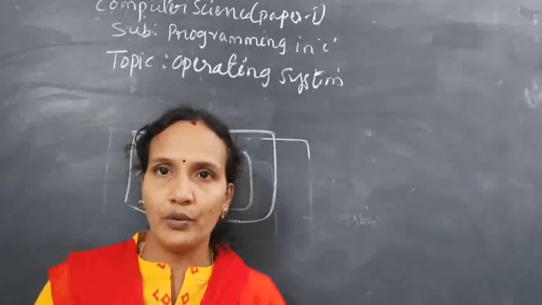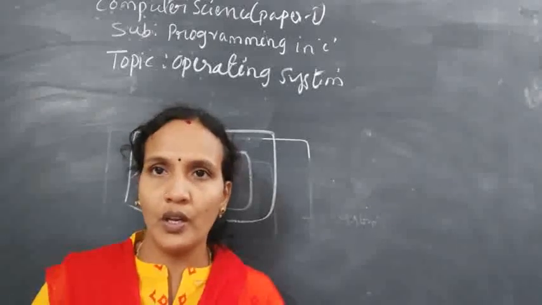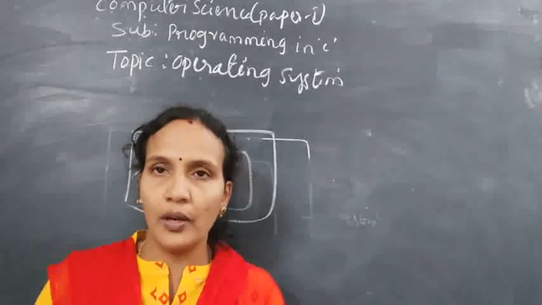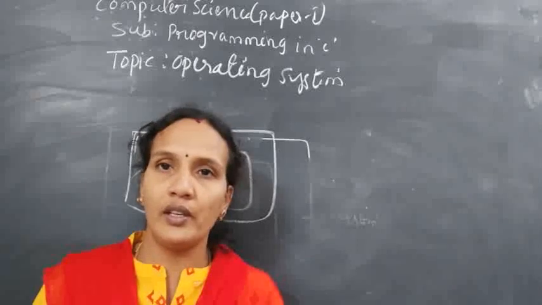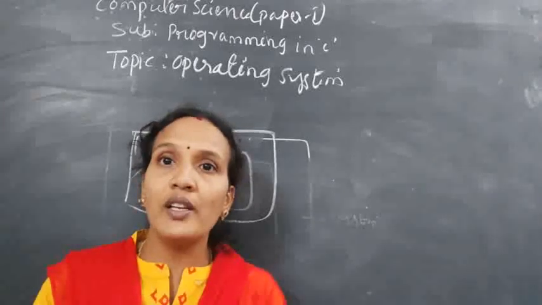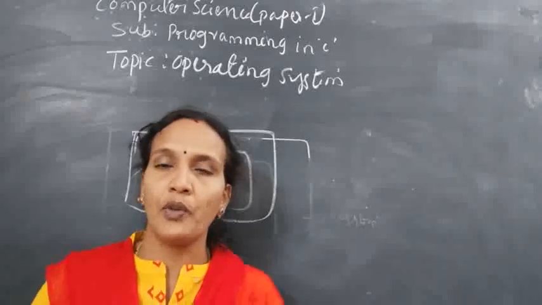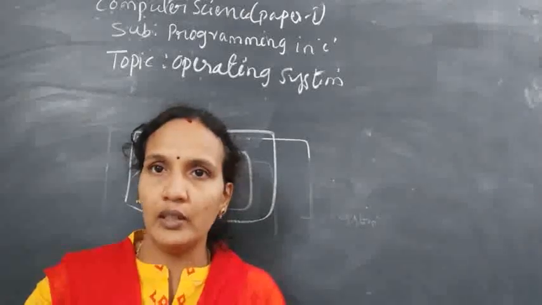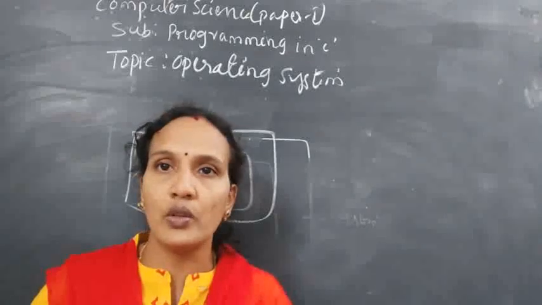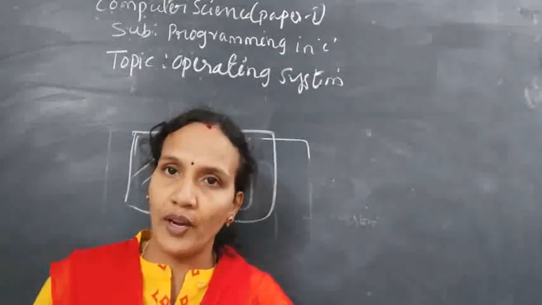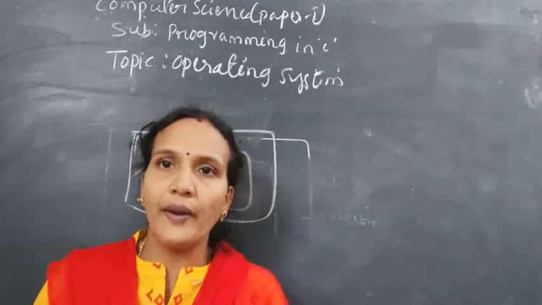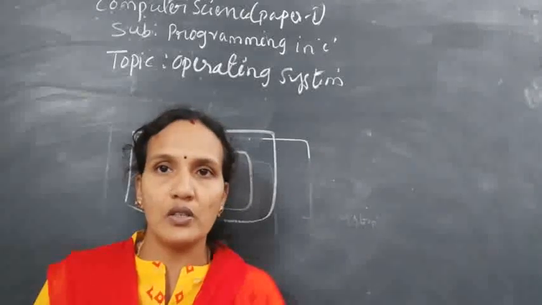Example, you have a room. If you want to enter the room, you need an entry. If there is no entry, how will you enter? It is not possible. A door is an entry point, so the door is nothing but an operating system. If there is an entry, then only you can enter the room. Similarly, if there is an operating system, then only you can operate the system. Otherwise it is not possible.